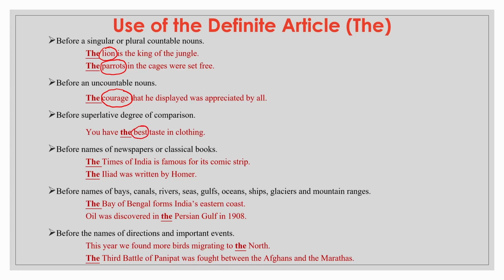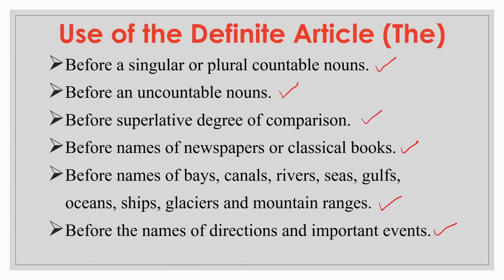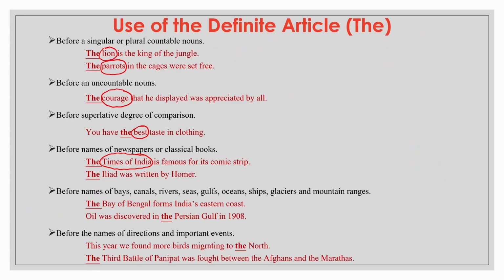Next example, we use the before names of newspapers or classical books. For example, The Times of India is famous for its comic strip. The Iliad was written by Homer. We also use the before names of bays, canals, rivers, seas, gulfs, oceans, ships, glaciers, and mountain ranges. For example, the Bay of Bengal forms India's eastern coast. Oil was discovered in the Persian Gulf in 1908.